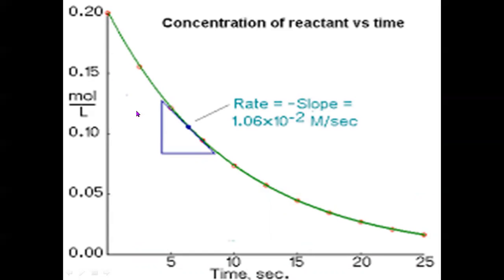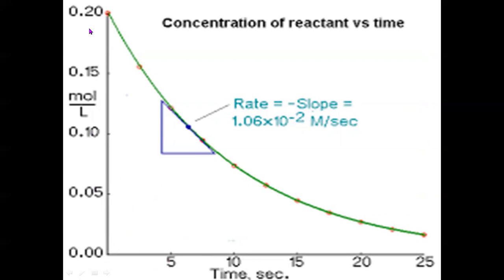For a typical example, we withdraw the reacting mixture from the vessel in which the reaction is going on, at regular intervals of time, t equal to 0, then 5 minutes, 10 minutes. In this example, we have taken an interval of time as 5 minutes. Now, 5 into 60, 300 seconds, like that.